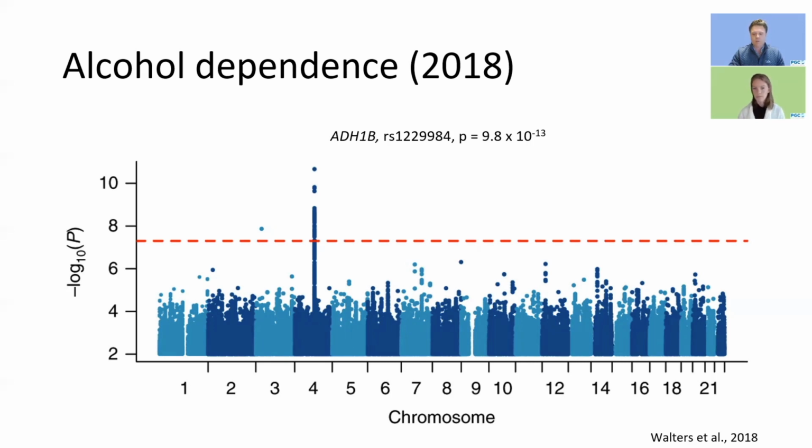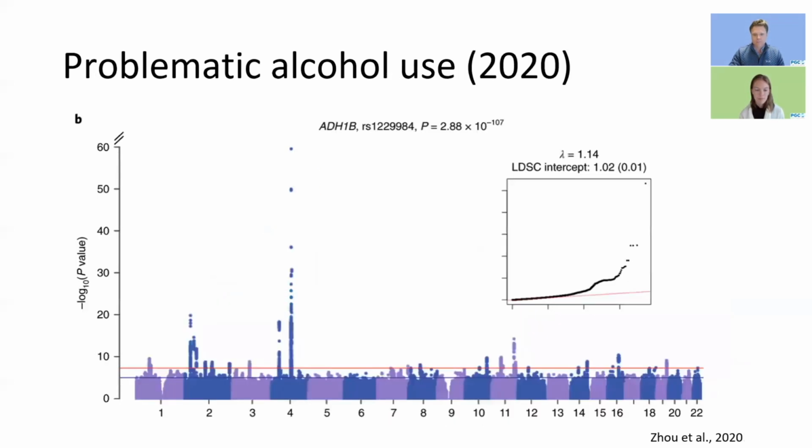So as I mentioned, this was one of the first well-powered substance use disorder GWAS for alcohol dependence. And here we see that this lone tower emerges in the ADH1B region on chromosome 4 with a p-value of 9.8 times 10 to the negative 13. So this study had about 11,500 individuals of European ancestry that were diagnosed with alcohol dependence. And so that was the biggest then. Let's take a look at the biggest now.